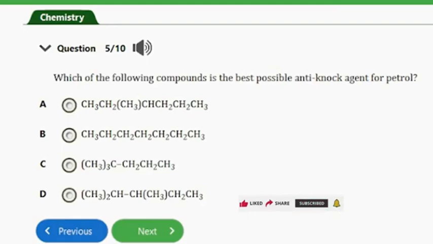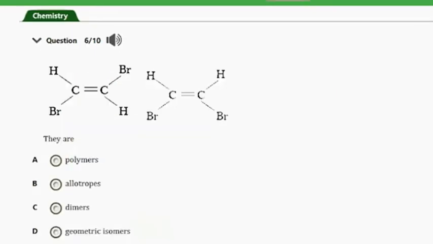Question number 5 here. It says, which of the following compounds is the best possible anti-knock agent for petroleum? So guys, without having to waste your time on this, the answer to this question will be option D here, and that's because anti-knock properties is actually increased with the presence of branched chain hydrocarbon. So guys, that's option D here, and that's the answer to this question. So let's go ahead and consider the next question, question number 6.